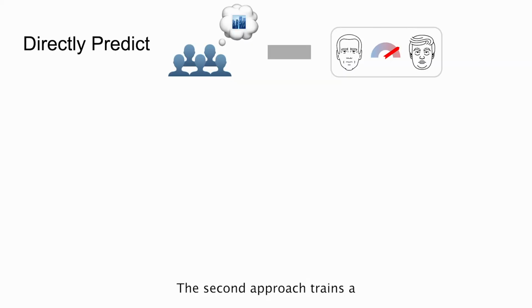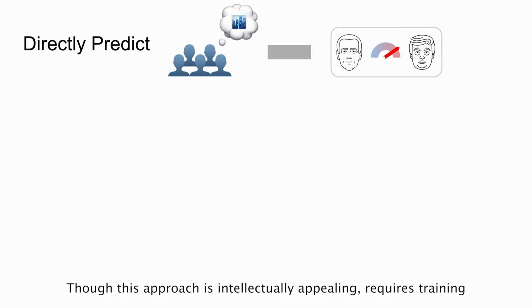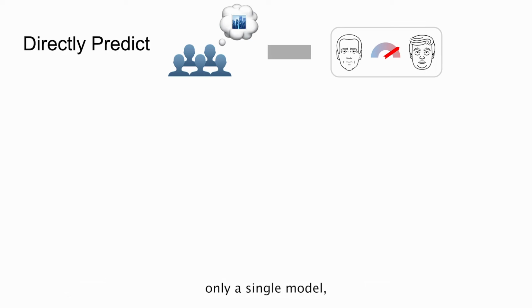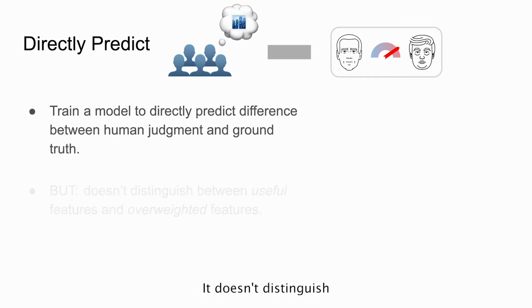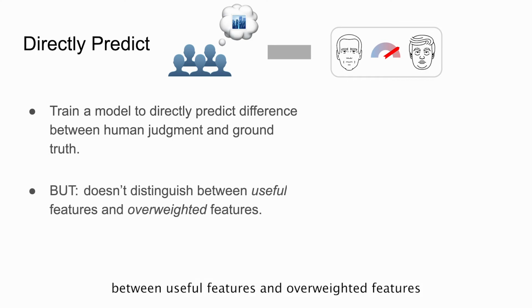The second approach trains a model to directly predict the difference between the average human judgment and the ground truth vote share. Though this approach is intellectually appealing, requires training only a single model, and is simpler than both the two-model approach just described and the main approach described by the work, it does have a fatal conceptual flaw. It doesn't distinguish between useful features and overweighted features, if those features correlate with but don't perfectly predict the outcome.